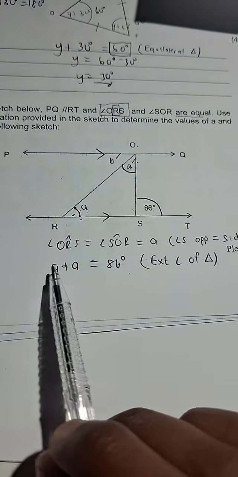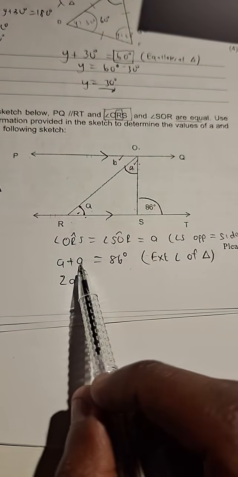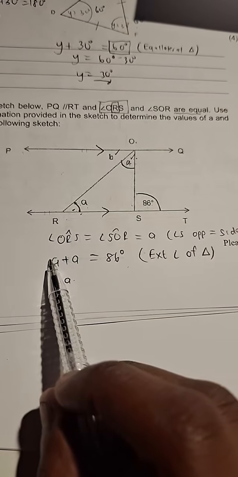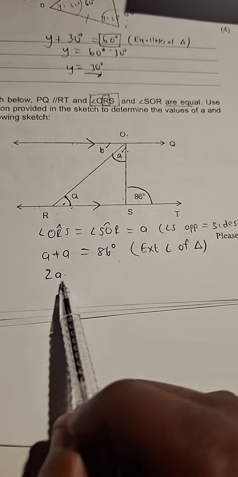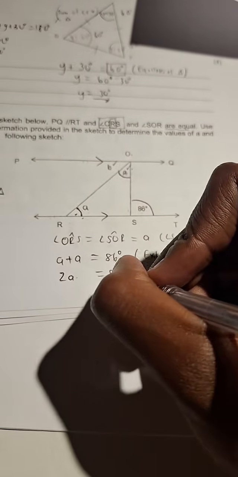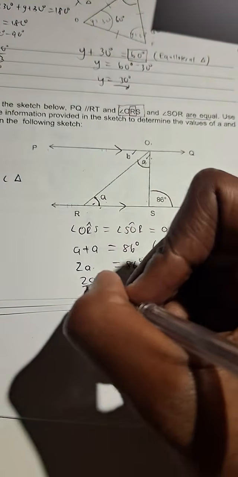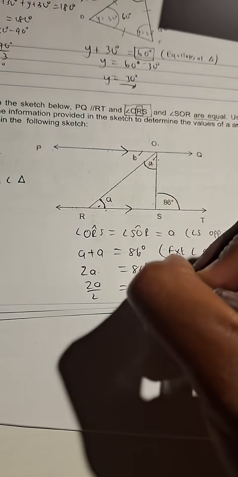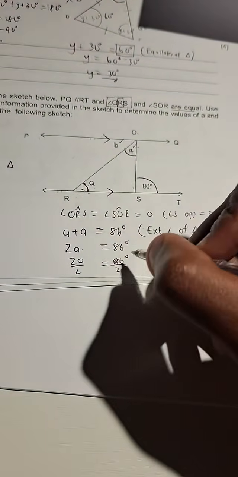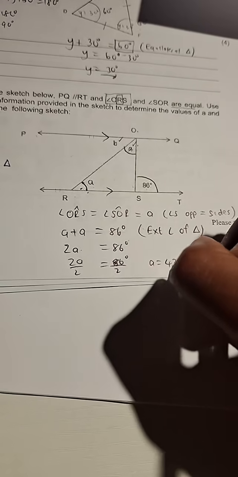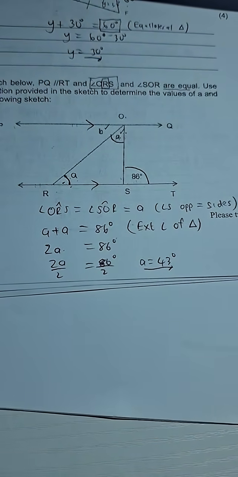Then I can solve for A. What's A plus A? Addition of like terms. We keep the base A. We add the coefficients 1 plus 1, which gives us 2. So this is 2A, then we have 86 degrees that side. We then divide both sides by the coefficient of A, which is 2. What does that give us? A is equal to 43 degrees, as many of you have been saying all along.